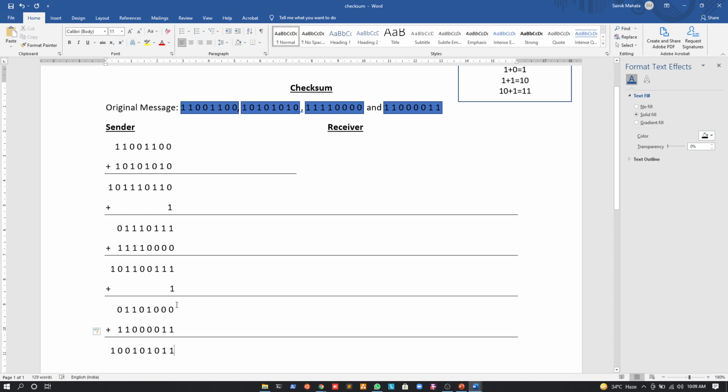Okay, let's understand. So 1 and 1 is a 10, right? Yes. So again we will have this 0 and carry will be 1. So again I will have this 1, and we have an extra carry bit 1, so 1 and 0 with carry 1 will be 0. So again we will have a carry bit 1. Again 1 and this carry bit 1 will be a 0, so again carry bit will be 1, right? So with this 0 we will add the carry bit 1, so it will be 1, and the rest will be the same because we don't have anything else to add.